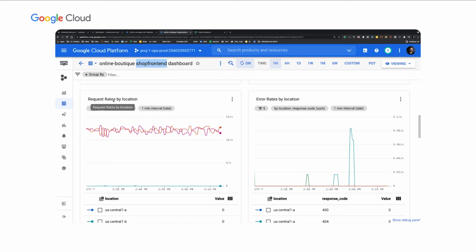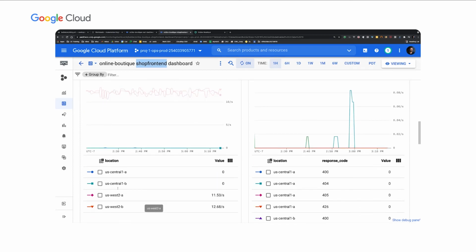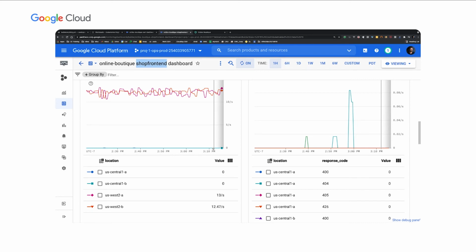Again, we're looking at the request rates, and I've grouped those by locations. So I have the 4 locations, US West 2 A and B and US Central 1 A and B, but you can see that I'm only receiving traffic to the shop front end in the West regions and not in the Central regions, even though I have pods running in the Central region. That means locality load balancing is working, and you can configure the same locality load balancing for every single service.